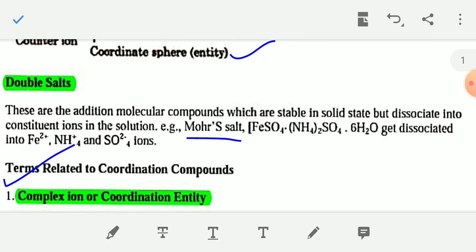The formula of Mohr's salt is FeSO4.(NH4)2SO4.6H2O, ferrous sulfate ammonium sulfate hexahydrate. When you dissolve Mohr's salt in water, you will get Fe2 plus, SO4 2 minus and NH4 plus ions. You will get all types of ions present in the double salt in aqueous solution.